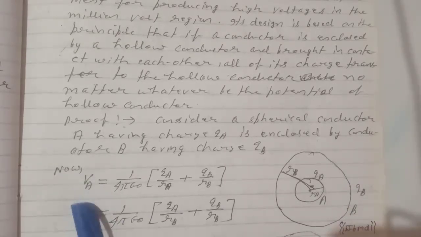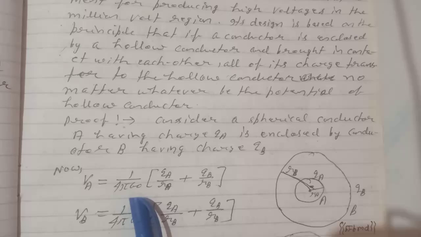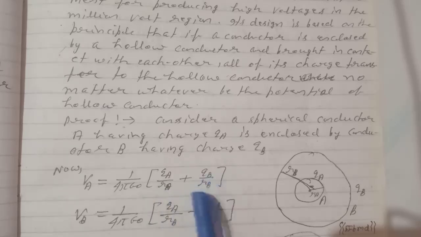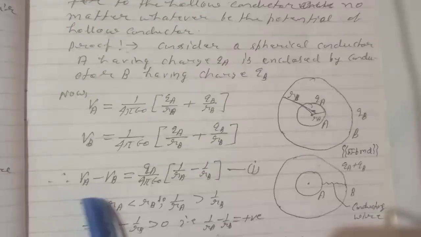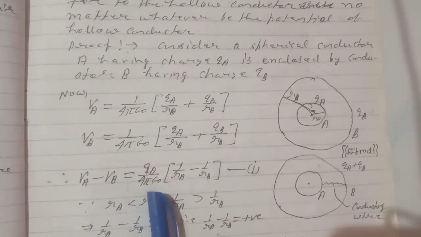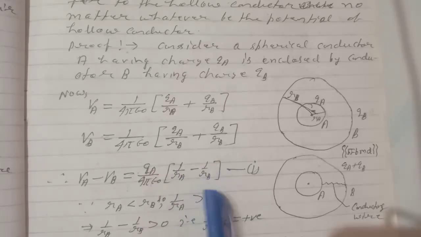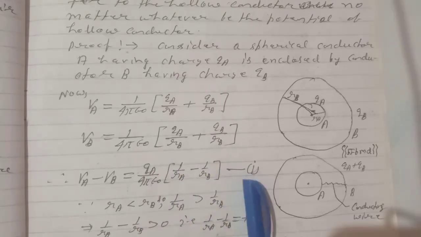So we have VA equal to 1 by 4 pi epsilon naught, QA by RA plus QB by RB, and VB will be equal to 1 by 4 pi epsilon naught, QA by RB plus QB by RB. Hence VA minus VB equals QA by 4 pi epsilon naught, bracket 1 by RA minus 1 by RB. This is equation 1.